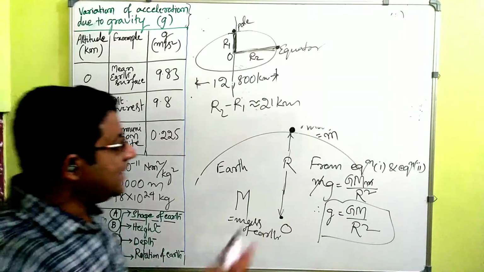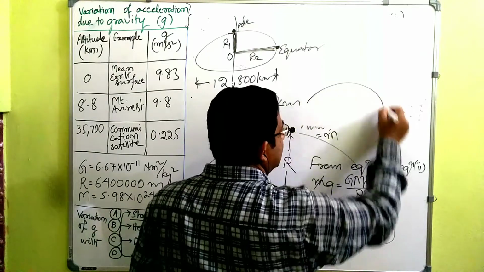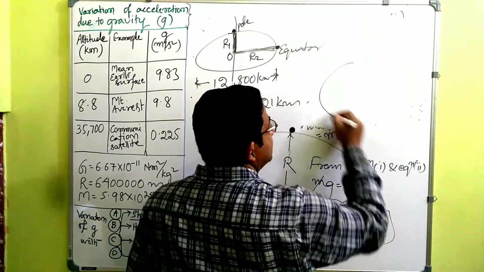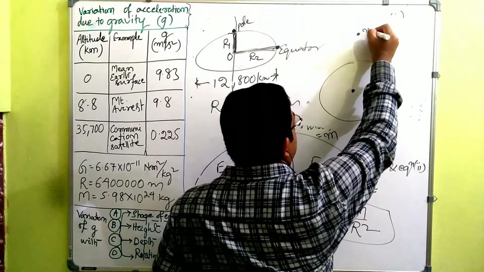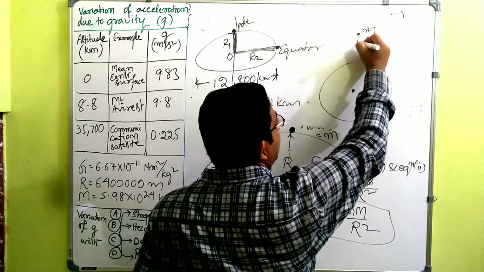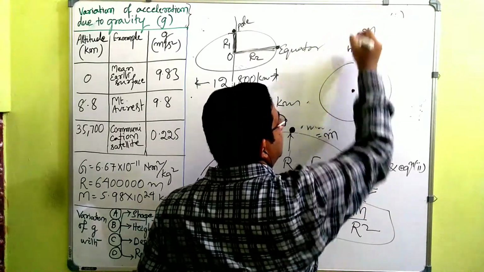Now, what is the reason for the change due to height? See, this is the earth. Let us say a small mass is at a height h from the ground.